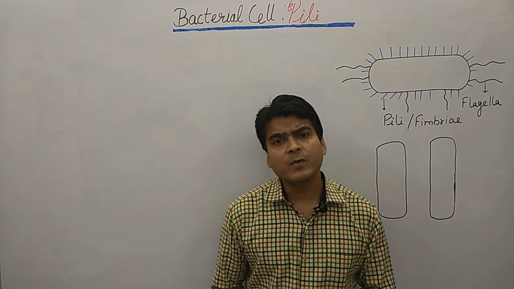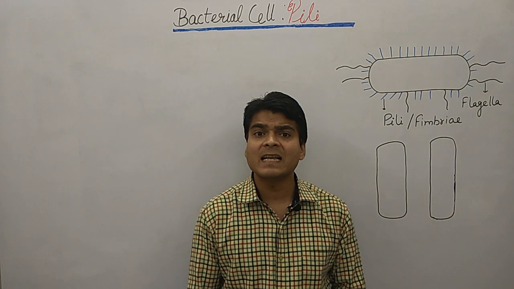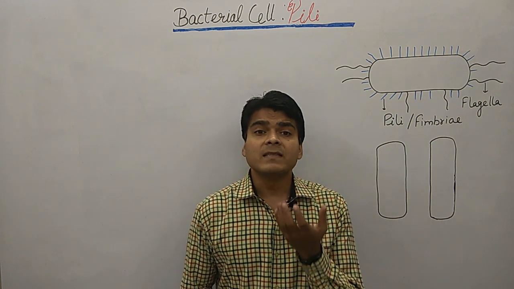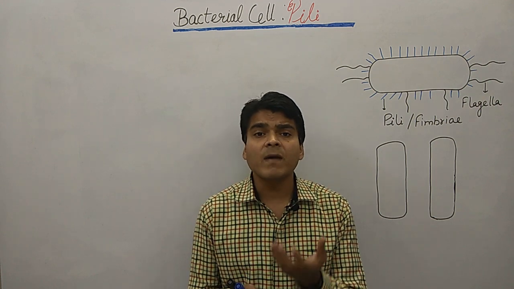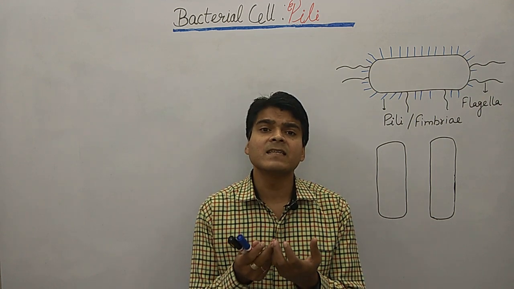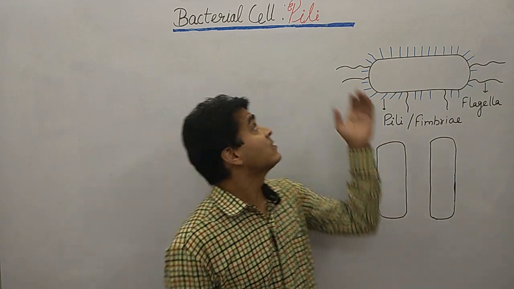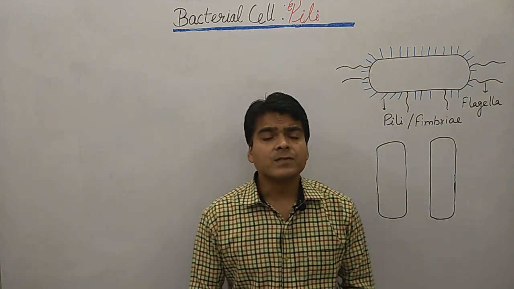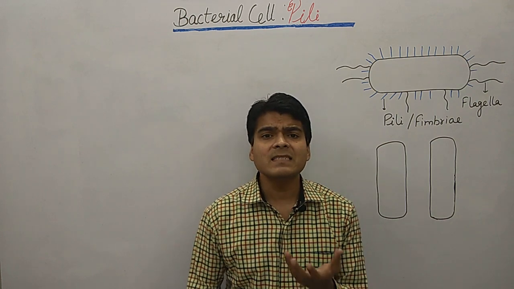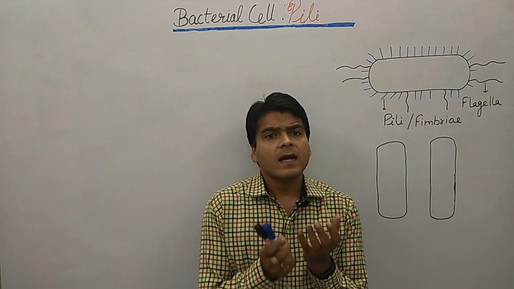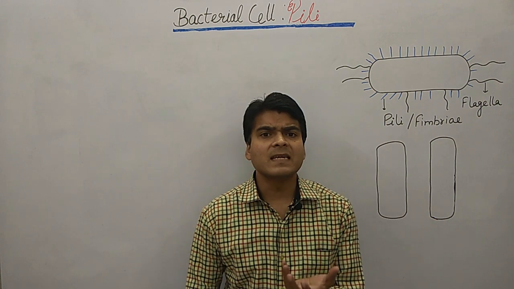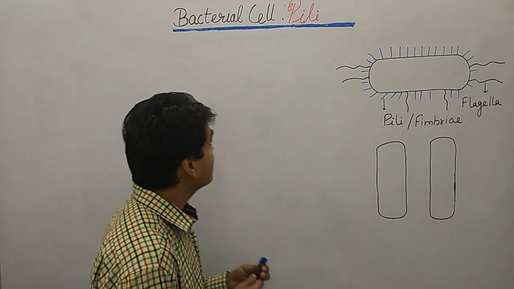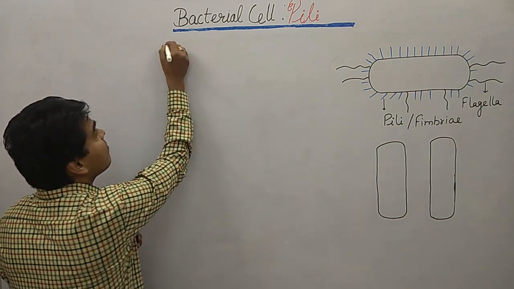In today's lecture we are going to discuss the bacterial cell structures, and the structure is pilus. Pilus is the singular form, and if we are calling it in the plural form, then it is known as pili. So pilus or pili, clear? So what is the structure of pilus? If we look at the structure of pilus, it is a very short, thin structure. So just look at it here, the structure of pilus.